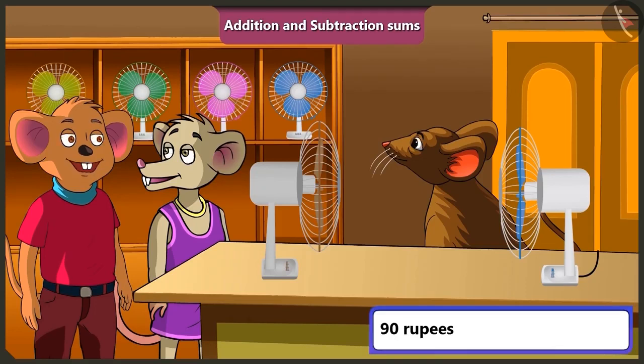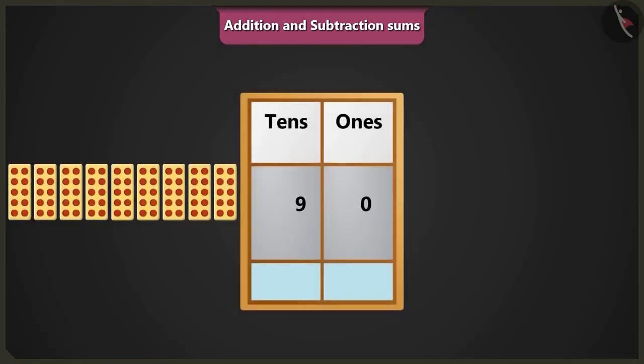So if I give 90 rupees to the fan seller and buy a new fan for 78, how many rupees would I have left? Let's go. Now put 90 and 78 in the box of ones and tens and subtract 78 from 90.